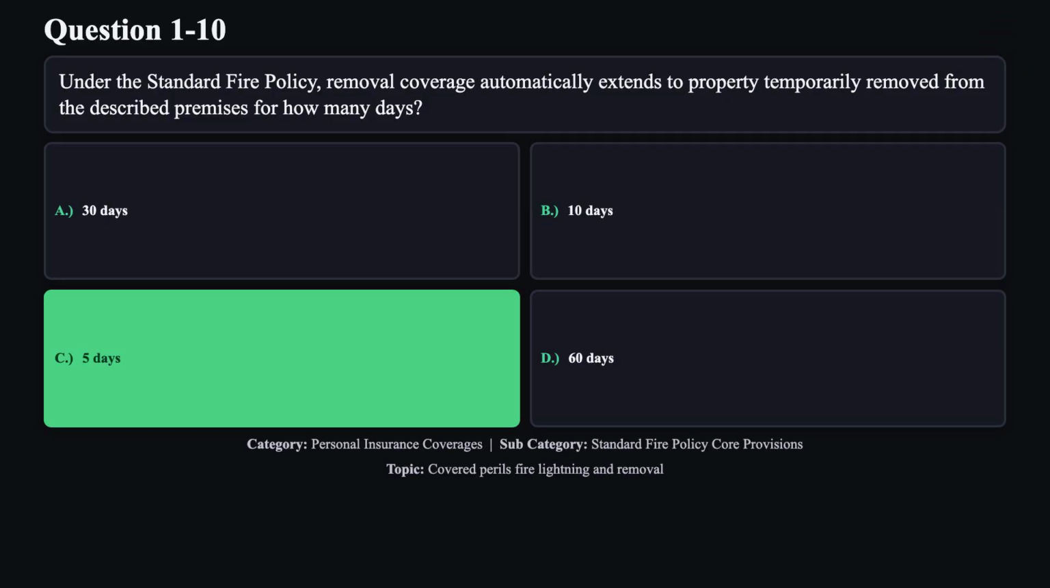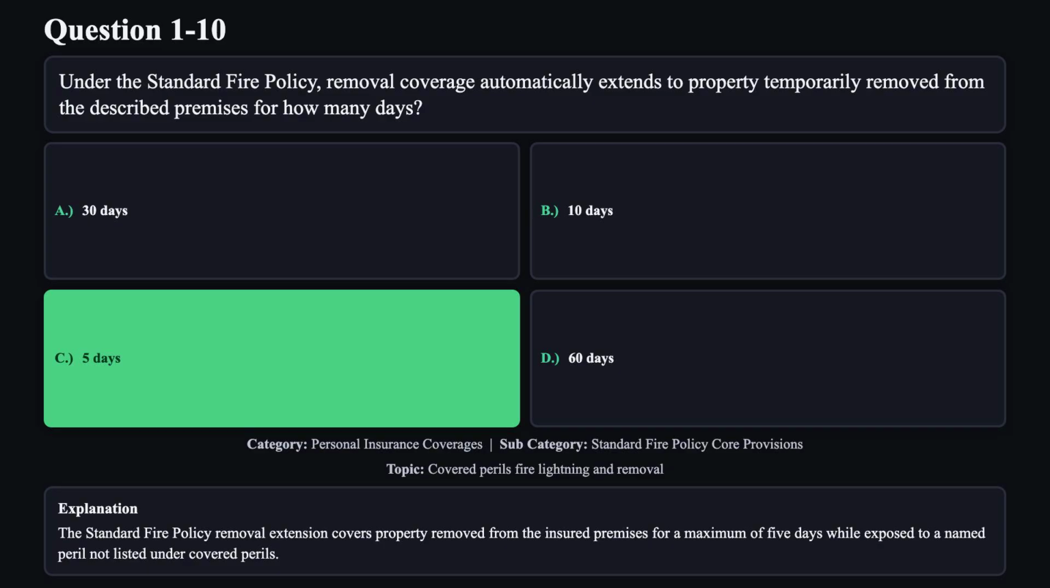The correct answer is C. The standard fire policy removal extension covers property removed from the insured premises for a maximum of 5 days, while exposed to a named peril not listed under covered perils.